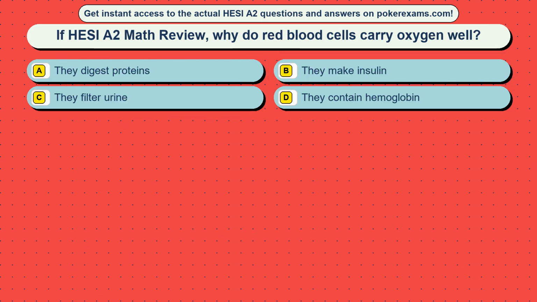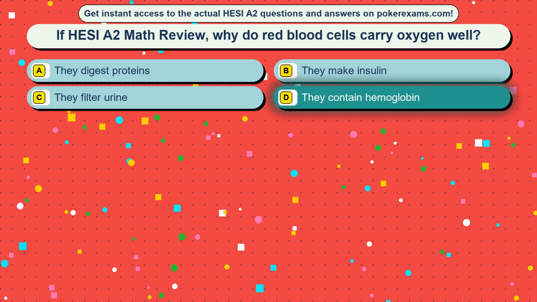Question 30. If HESI A2 Math review, why do red blood cells carry oxygen well? Option A, they digest proteins. Option B, they make insulin. Option C, they filter urine. Option D, they contain hemoglobin. The correct answer is option D, they contain hemoglobin.